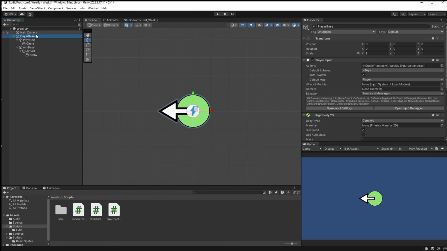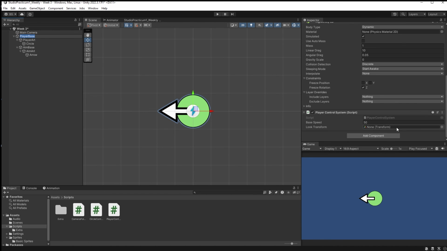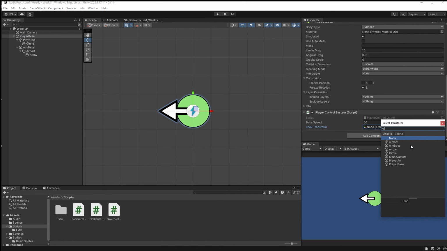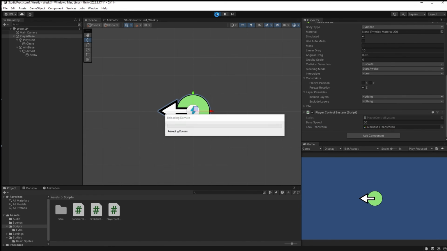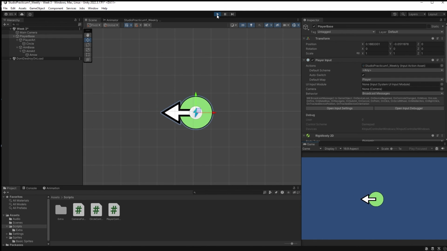Okay, we have to make a couple of quick adjustments here. So I'm going to go to my player base. I'm going to scrub down, and I'm going to change my look transform. Actually, I just want to drag it in. I'm going to grab my aim base. I'm going to drop it off right here. So I'm using this as my look transform. If I hit play now, everything should work. Fingers crossed. Can I move? I can still move, which is awesome.